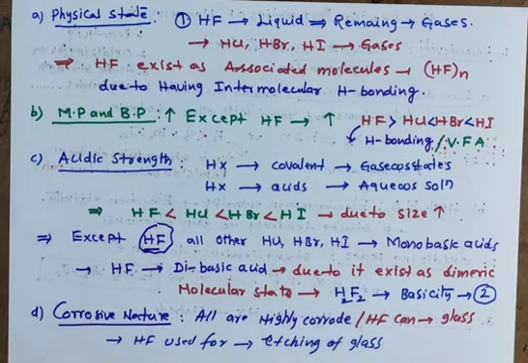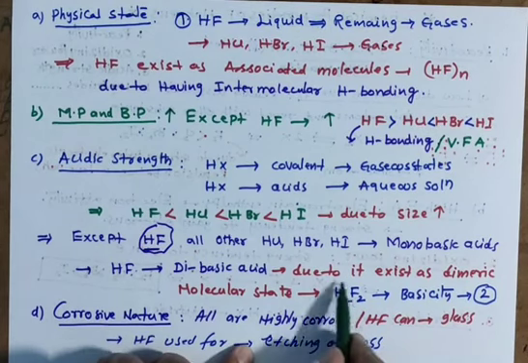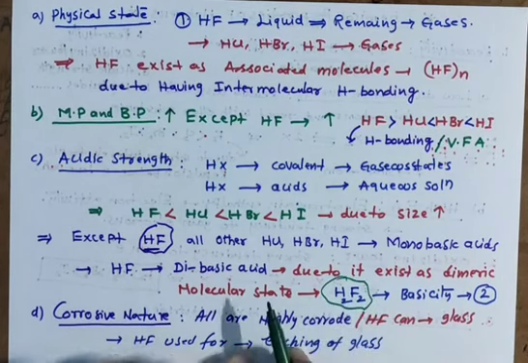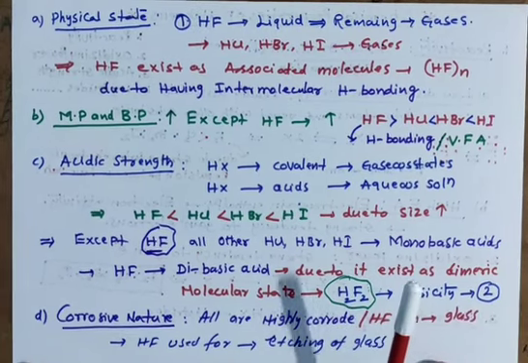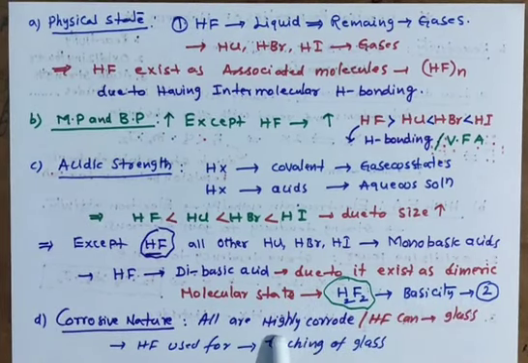HF is dibasic because it exists in a dimeric molecular state. Means HF is not in the form of HF. It is in the form of H2F2 and basicity is 2. All these group acids are highly corrosive. Means they eat up the particular jar where they are preserved or stored.